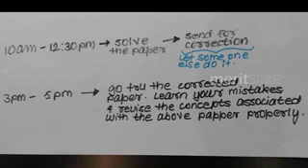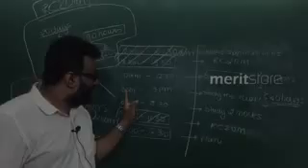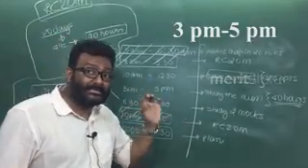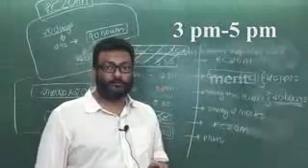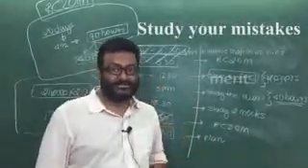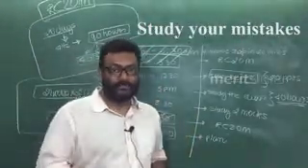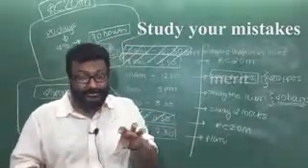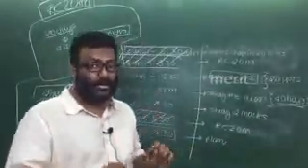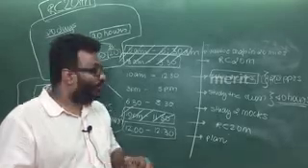Okay? Now after you solve this, you will give this paper to the teacher or to the paper checker to correct it. So you don't waste time there. Let somebody pick it up. Let your parents or brother or sister or somebody do the system for you. And that corrected paper should come to you by 3 o'clock. 3 to 5 p.m. you only see क्या गलतियां हुआ है उस पेपर में and study those mistakes. Correct those mistakes. Spend time on that particular area and rectify those questions जिसमें आपका गलती हुआ है.